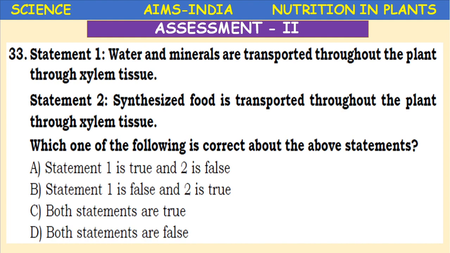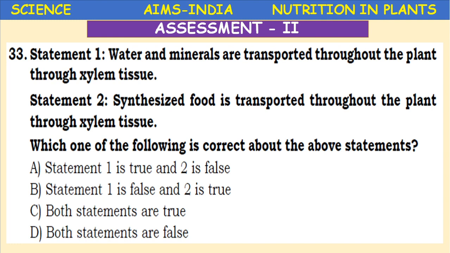Statement based question. Statement 1: Water and minerals are transported throughout the plant through xylem tissue. Statement 2: Synthesized food is transported throughout the plant through xylem tissue. Which one of the following is correct about the above statements? Statement 1 is true and 2 is false. Statement 1 is false and 2 is true. Both statements are true. Both statements are false. Which is the right option here?